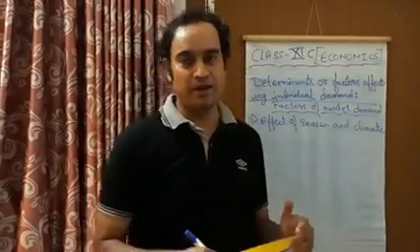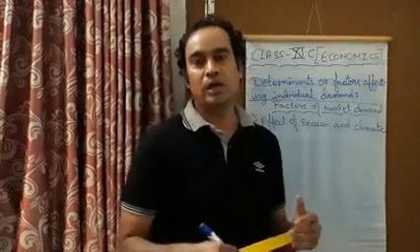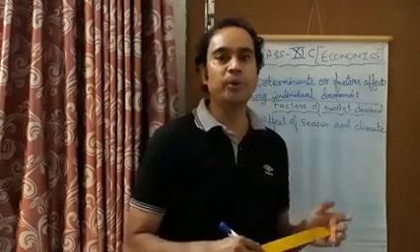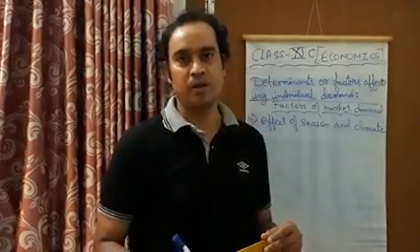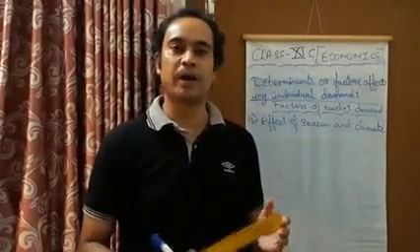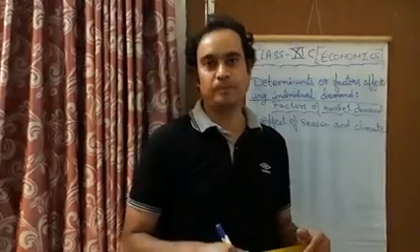For example, the demand for woolen clothes is very high during the winter season, but in the summer season, the demand for woolen clothes goes down.